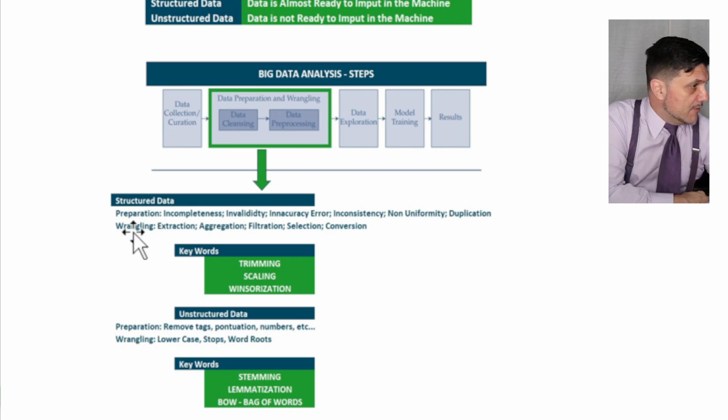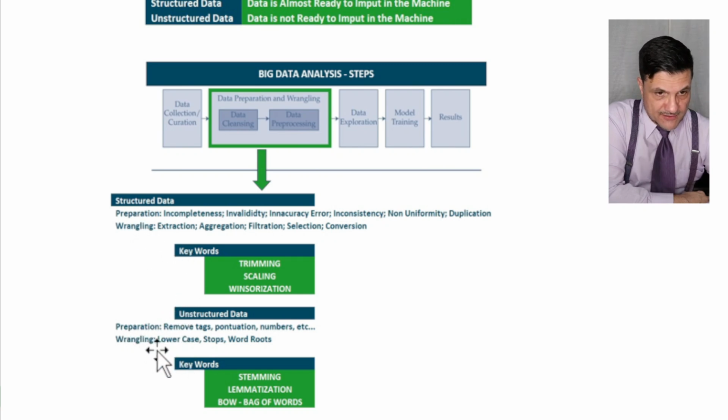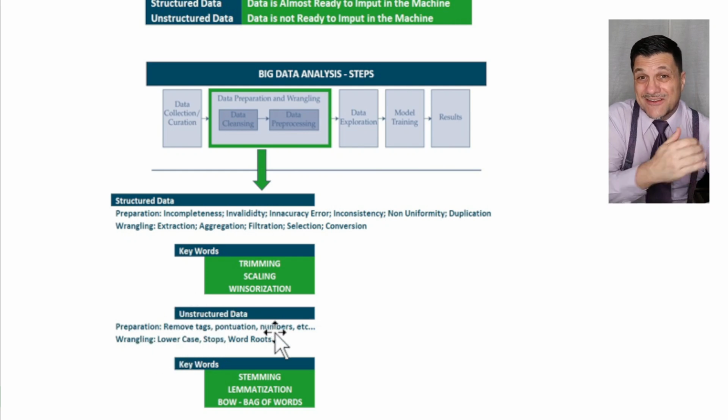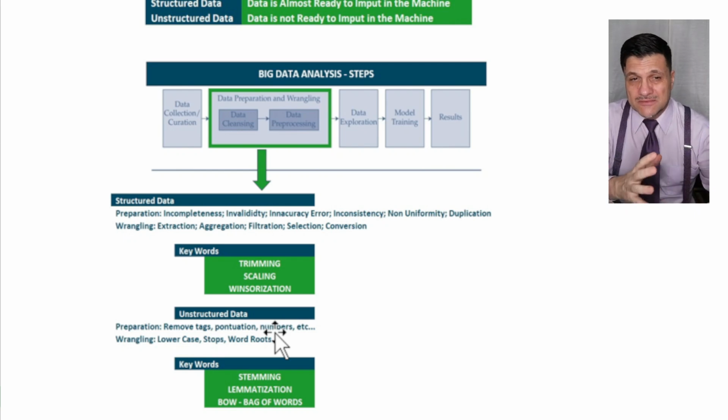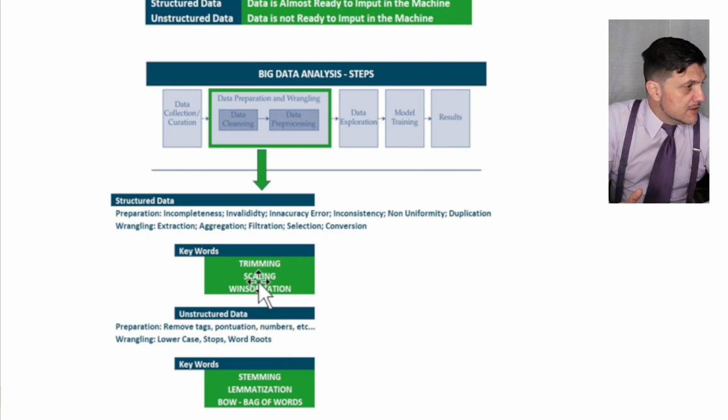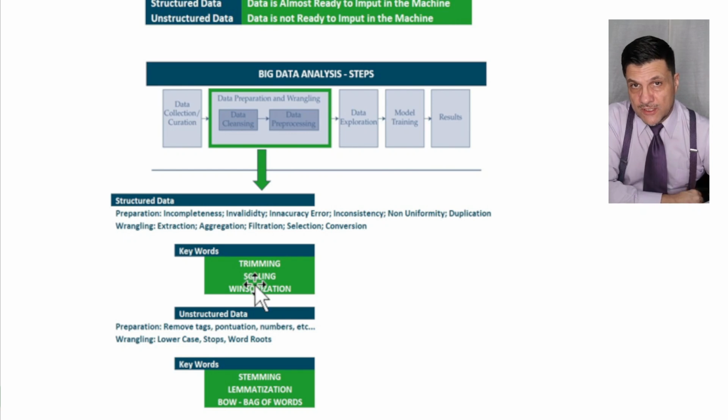Now, if it's unstructured data down here, look at that, preparation. We have to remove tags and punctuation, and the cleaning work is greater because the data is mixed up. Think about that. All right. These keywords were in the level 1 material, so I want you to be familiar: trimming, scaling, and winsorization. Winsorization has nothing to do with the royal family of England.